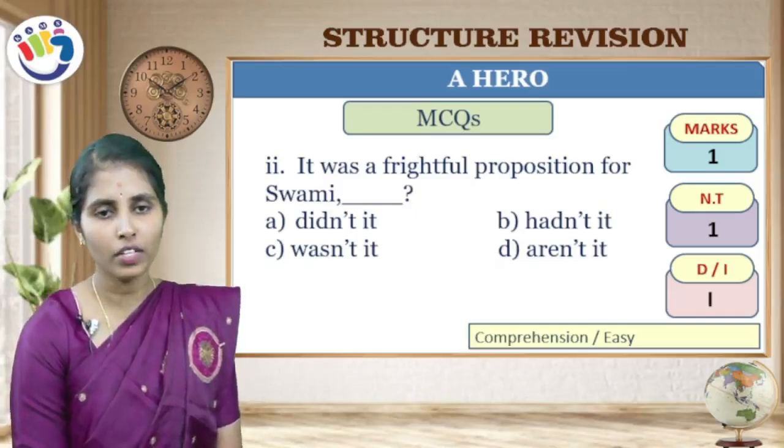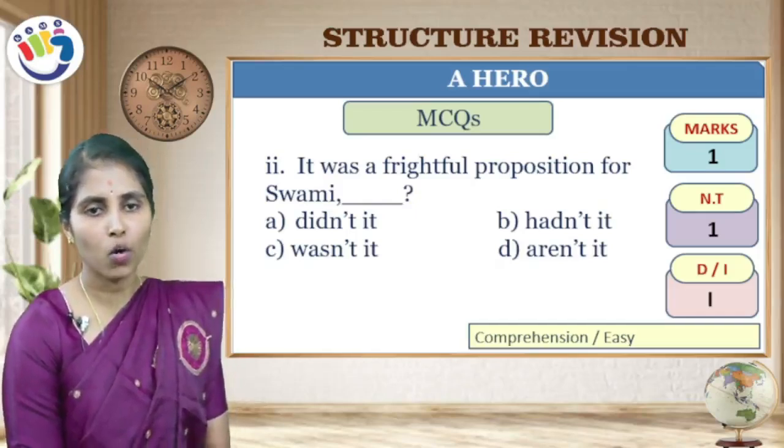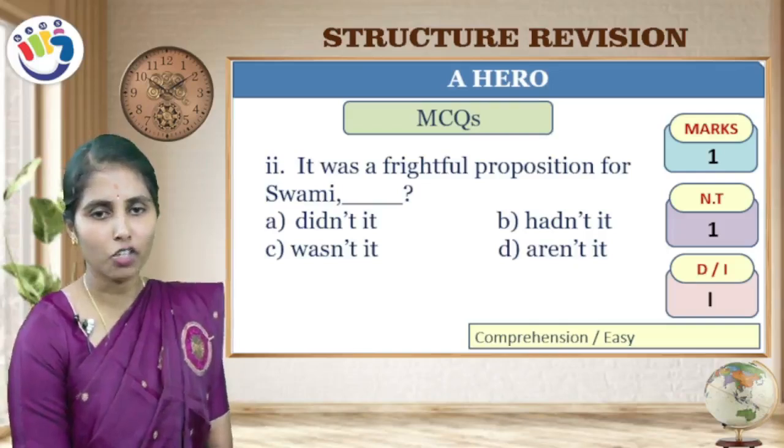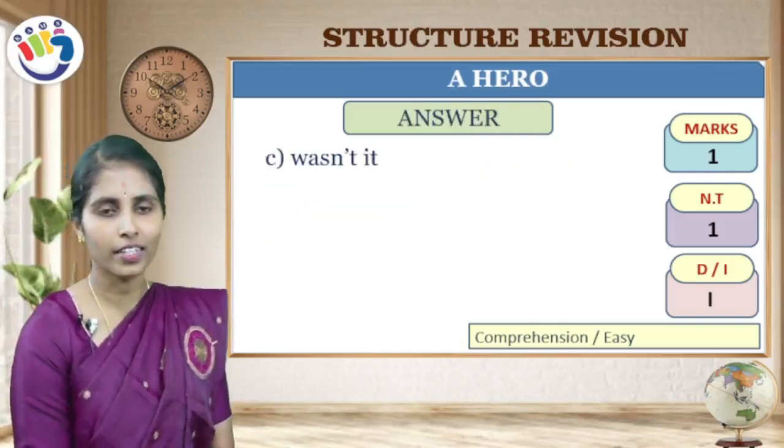Next, it was a frightful proposition for Swami. So your pronoun is it, the helping verb is was. The sentence is positive, so your answer should be negative. So was not it, wasn't it should be the answer. See, wasn't it is the answer.